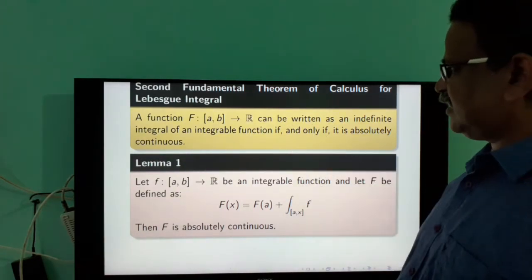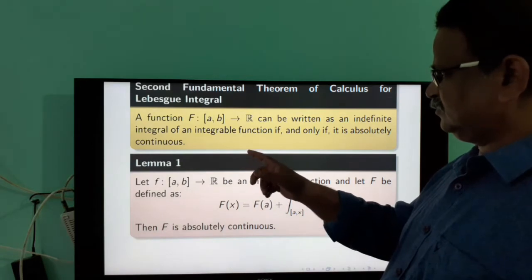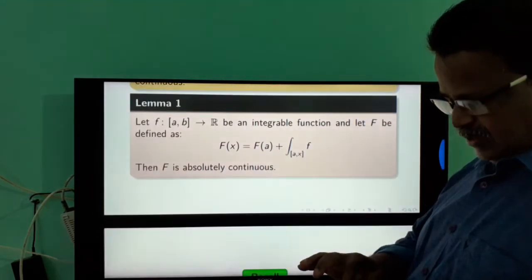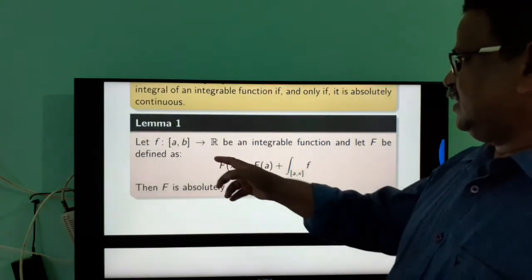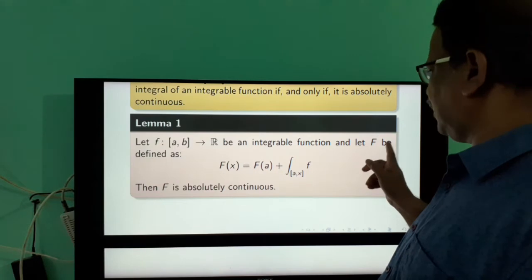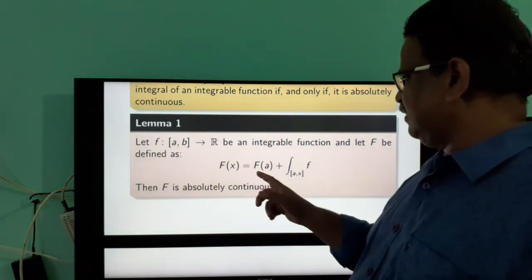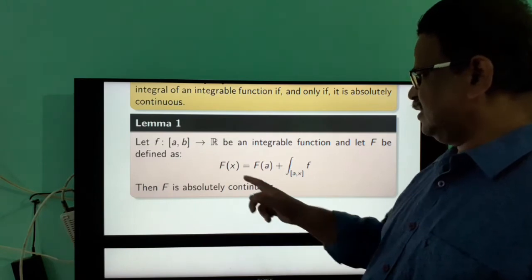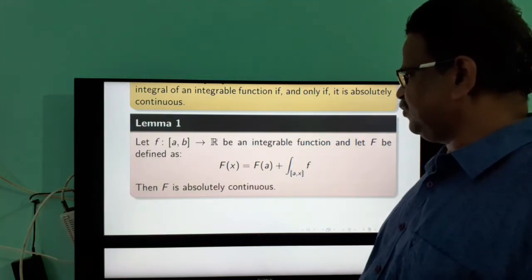So to prove this theorem, we need two lemmas. Lemma 1: let f be an integrable function and capital F be the indefinite integral of the function f. Then this function is absolutely continuous.